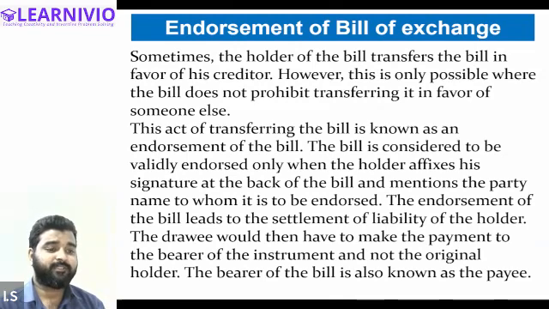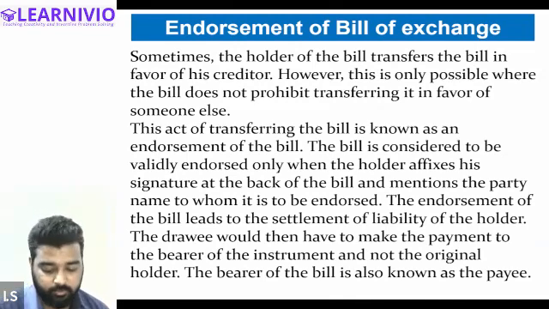Endorsement of the bill leads to the settlement of liability of the holder and the drawee. Now this is very important.